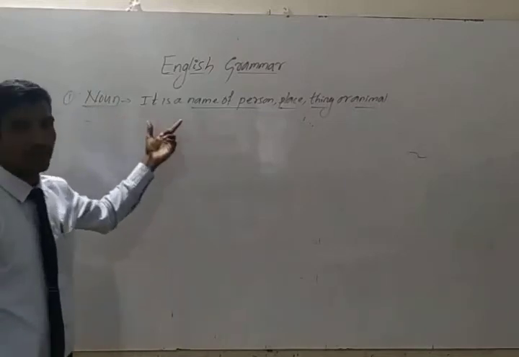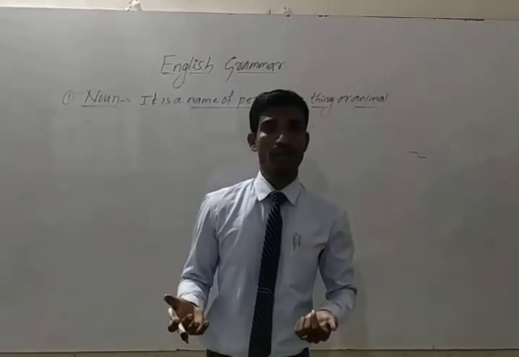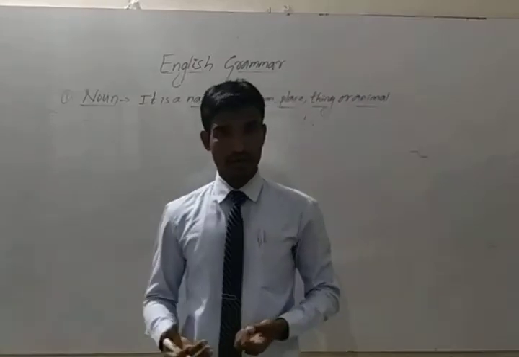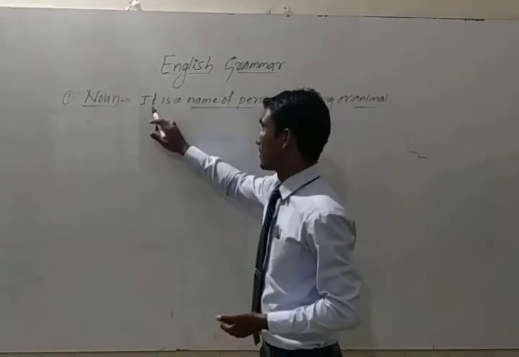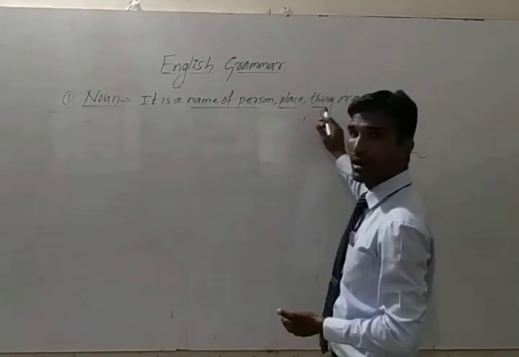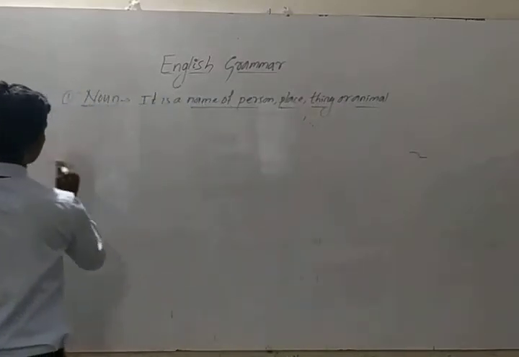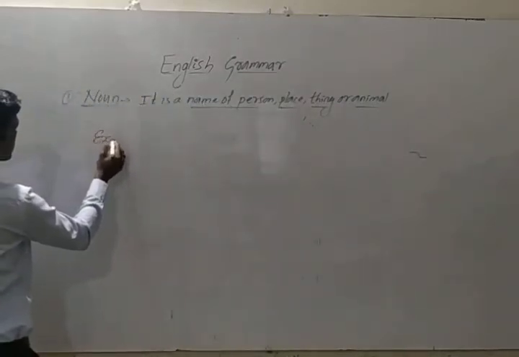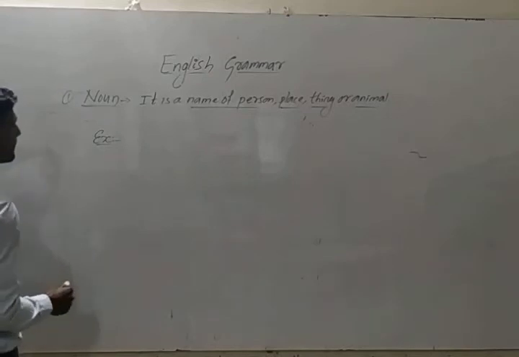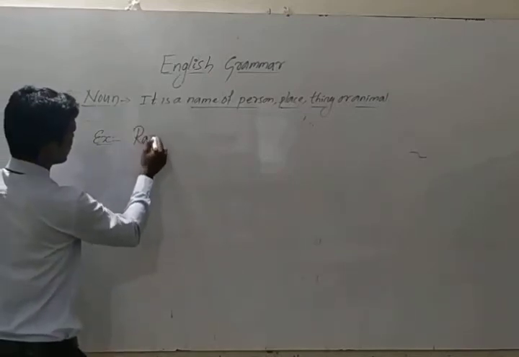So what is a noun? In a simple way you can say a noun is a naming word. But in another way you can say it is a name of a person, place, thing or animal. See, for example, the name of a person. See here, Raju.